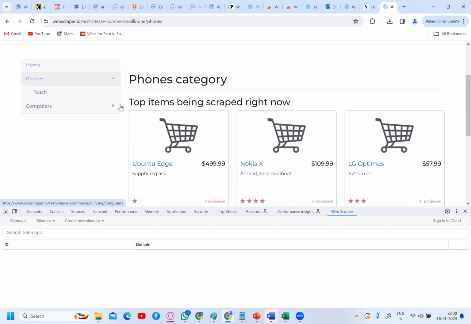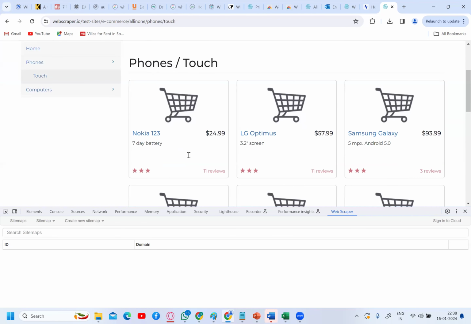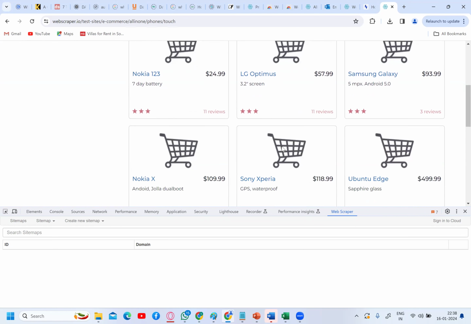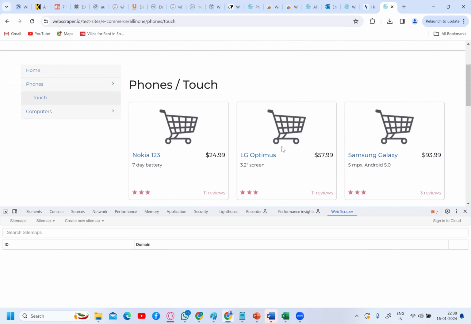So these are the subcategories. When you click on touch, these are the different products you have: Nokia, LG Optimus, Samsung Galaxy. These are all different products.